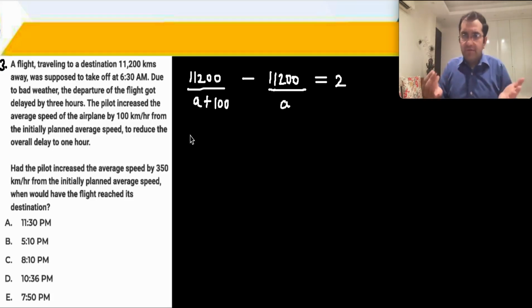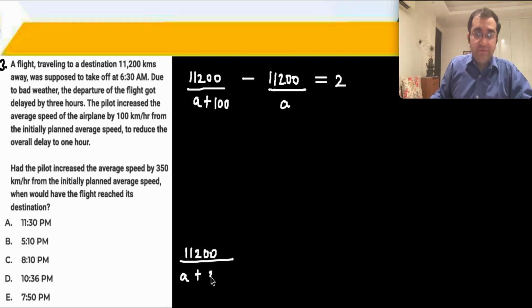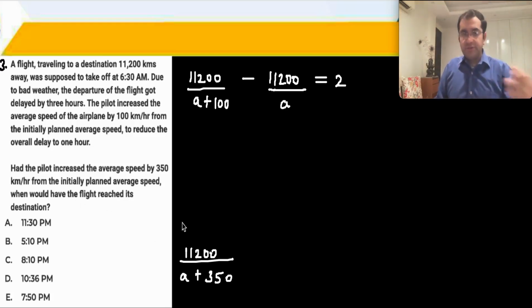बट while solving you have to first check कि भाई करना है कि नहीं. तो ज़रा कैलकुलेट कर लेते हैं कि what do you have to calculate. Had the pilot increased the average speed by 350, अगर ये 11,200 divided by A plus 350 हो जाता, then when would the flight have reached? So we'll calculate this and then add it to 6:30 and the departure delayed by 3 hours. So you have to solve this particular quadratic.